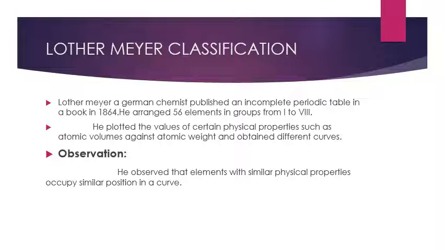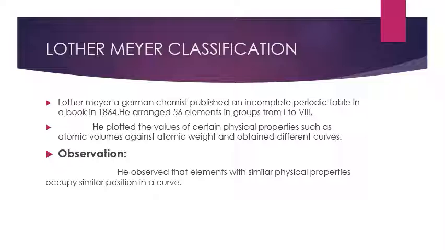In this slide, I'll tell you in detail about the Lauder-Meyer classification. Lauder-Meyer is a scientist's name. He was a German scientist, a chemist actually. He has published, we can say, an incomplete periodic table in a book that was published in 1864. And he has arranged around 56 elements in his classification,